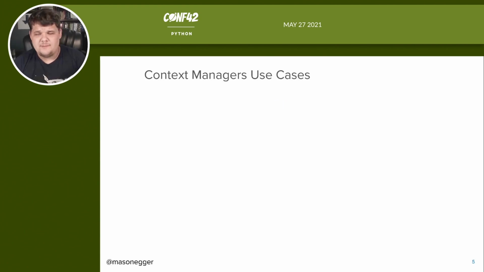So let's talk about context managers. What do we use them for? What is the purpose of a context manager? Context managers essentially allow us to spin up and tear down resources in a safe way. Whenever we open a file with the with open, we know that it's going to be closed at the end of it once it leaves the scope of that block. That's actually where a lot of the value comes in: we know that we can spin them up and tear them down without any exceptions stopping our code.